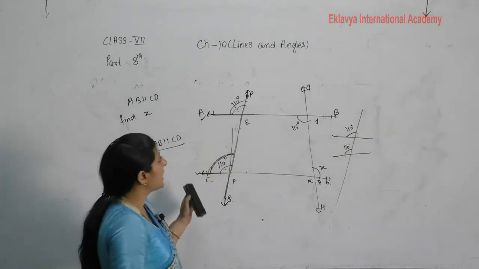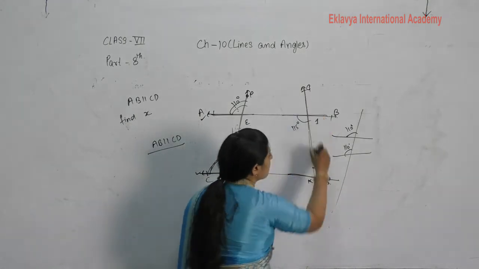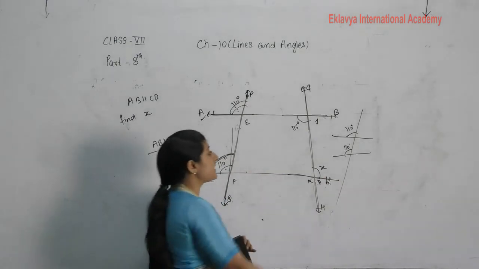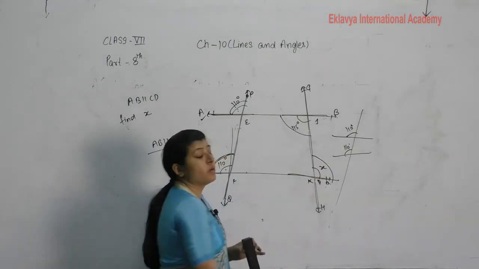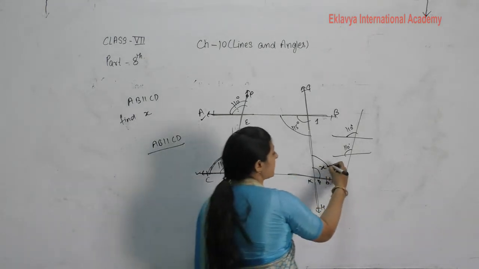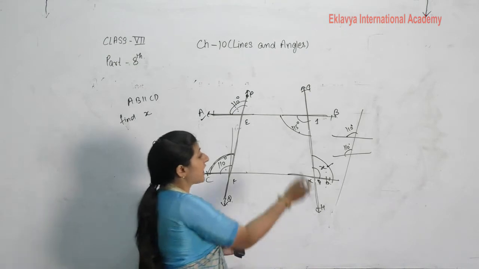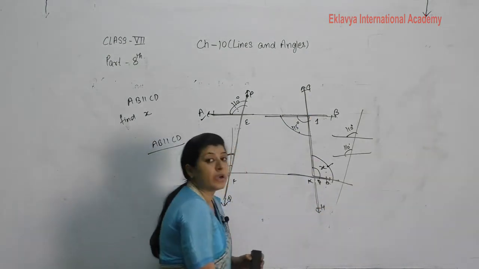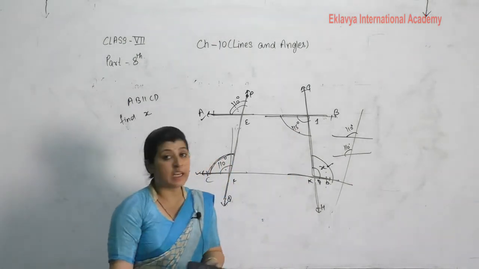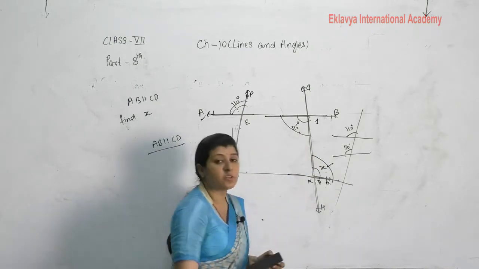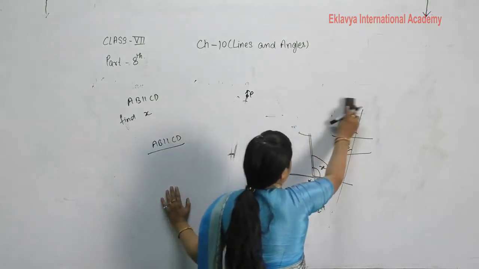Now see, if AB is parallel to CD, then find X. This line is parallel to this, so this is a transversal now. Then what is the relation between these angles? That 115 degrees is equal to X. What is the value of X here? X is equal to 115 degrees. The reason is, which type of angles are they? They are alternate angles. Alternate angles in the case of parallel lines are always equal. That's why the X value becomes 115 degrees. Okay, now see the exercise question.